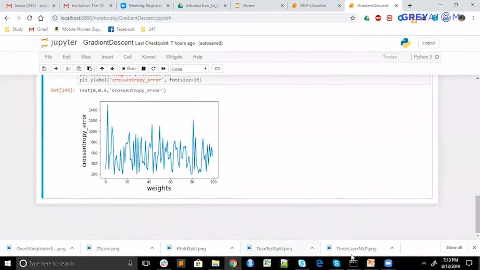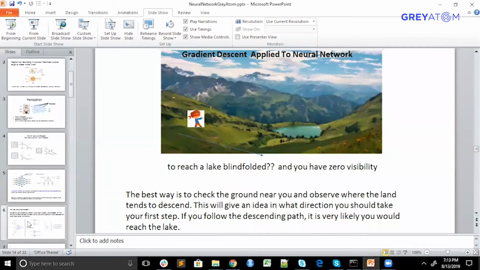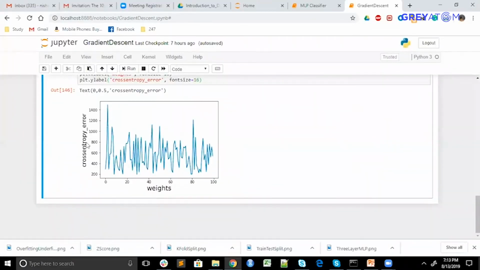As I showed you in the last image, there were a lot of boundaries, each having different weights and different intercepts. The same thing I plotted here. Just forget about what cross entropy is; this is basically an error. We will try to reach the minima over here. It's not clearly visible, but we want to reach here. We can't directly find the weight responsible for this. Maybe we have to start with this weight, or somewhere else.